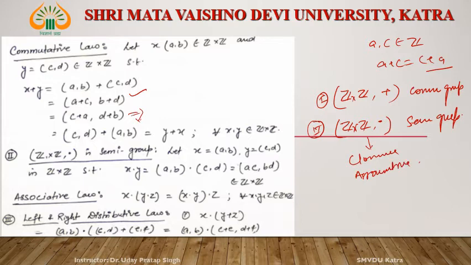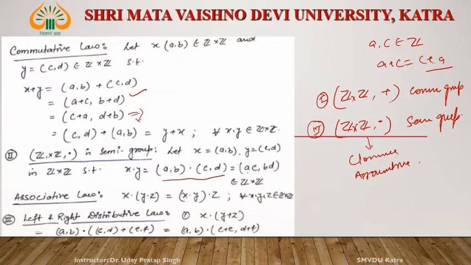X is (A, B) and Y is (C, D). So what is X dot Y? X dot Y is equal to (A, B) dot (C, D). This is defined by operation 2, that is the multiplication operation. How is it defined? This is (AC, BD). Whether (AC, BD) is an element of Z cross Z? Yes. Why? A and C both are elements of Z. Therefore AC is also an element of Z. Since the set of integers is closed with respect to multiplication, AC belongs to Z, and BD belongs to Z. So (AC, BD) belongs to Z cross Z.